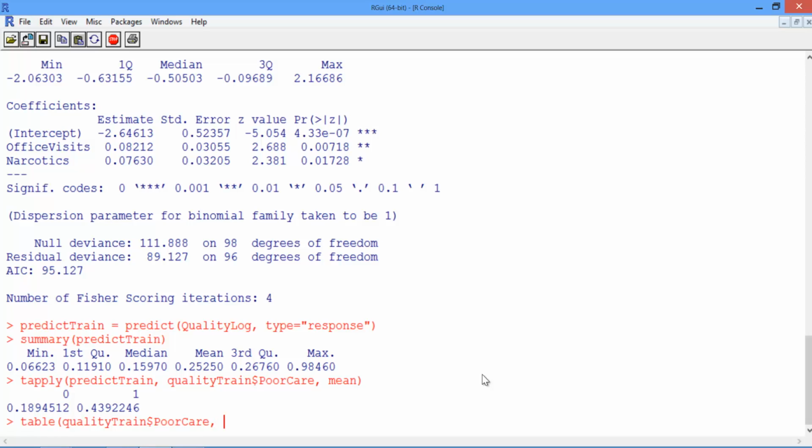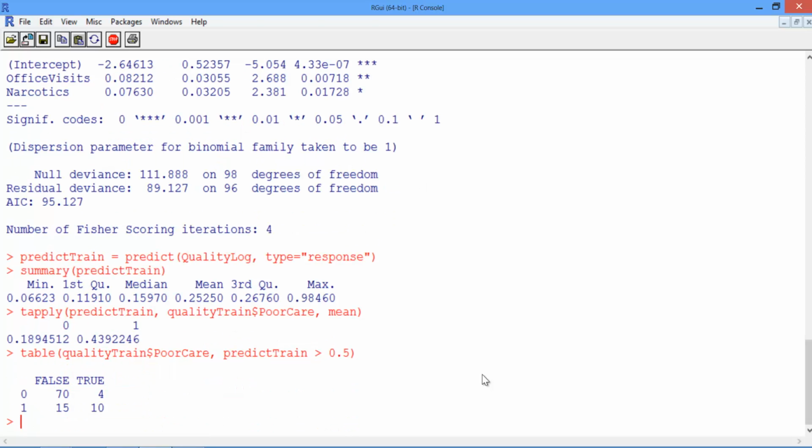And then the second argument, or what we want to label the columns by, will be predict train, or our predictions from the previous video, greater than 0.5. This will return true if our prediction is greater than 0.5, which means we want to predict poor care, and it will return false if our prediction is less than 0.5, which means we want to predict good care.